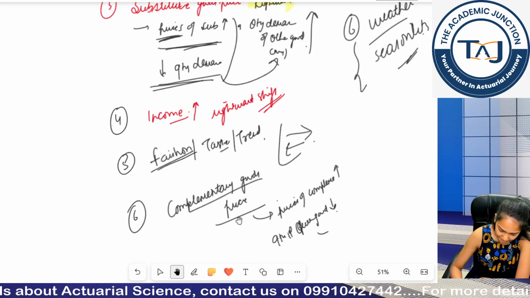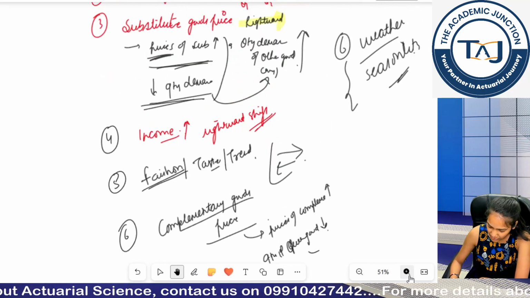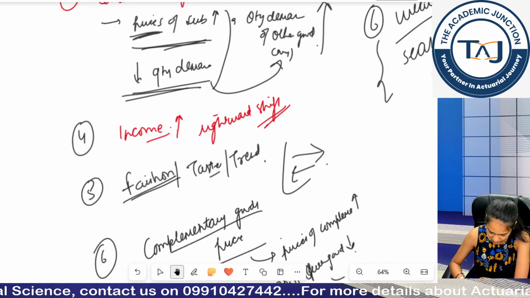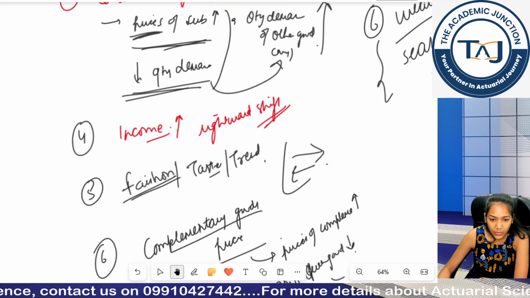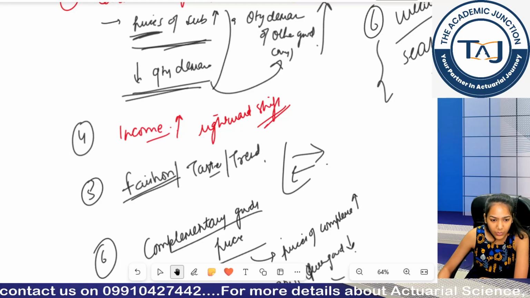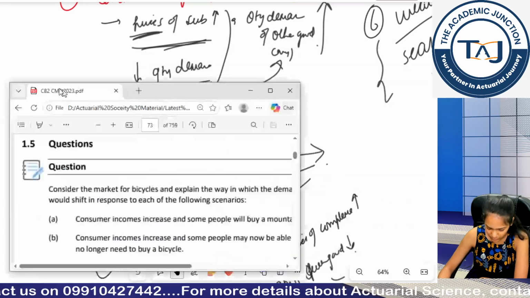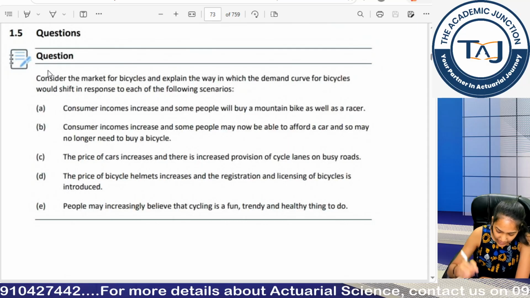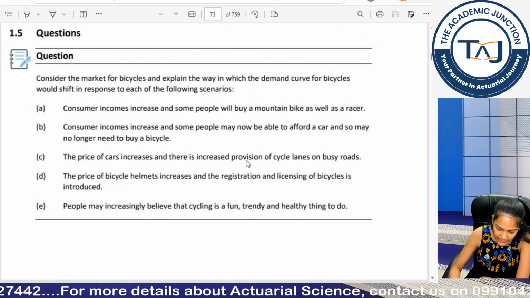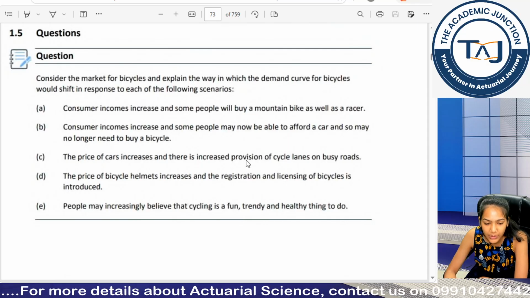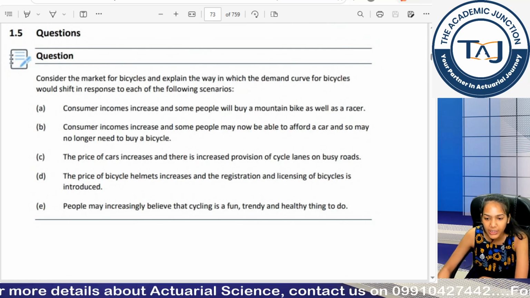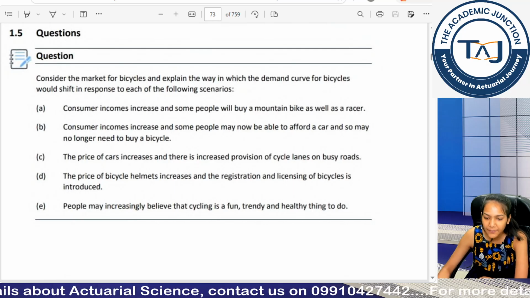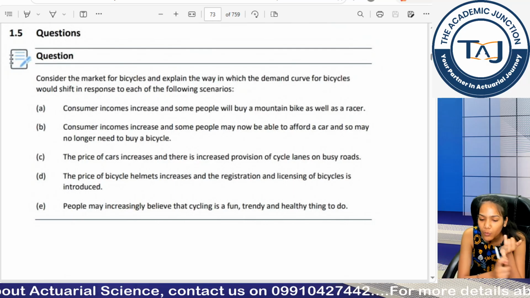Clear. So let's do a question so that you know how a question can be framed in the exam, and then only we will be moving on. Yes, this is the question. I want answers in the chat box. They are asking what type of shift is happening, leftward shift, rightward shift. So the first task is identifying whether a shift is happening or a movement is happening.